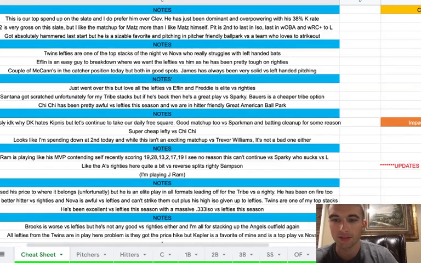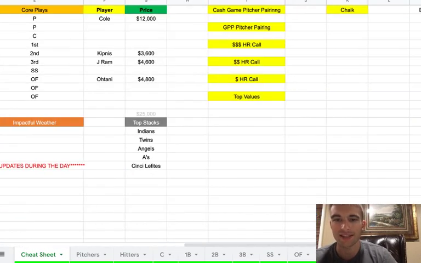And if we go to some of the core plays and top stacks, I got Gerrit Cole at 12,000. I'm really looking to spend up for him. I do think we have enough value options to get it done, especially with guys like Kipnis, as I also have him as a core play at 3,600. JRM at 4,600 as well. He's on fire. Then Shohei Ohtani at 4,800 is also a core play for me, as he's my favorite Angels player. Although, I mean, Trout's right up there too, but we get a little bit of savings.